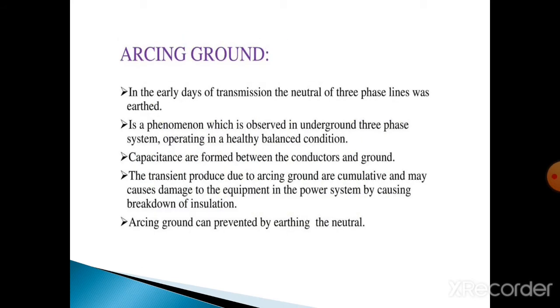Next one is arcing ground. Arcing ground is a very important thing. In this part, we have the neutral of any one of the systems, that means single phase or three phase system. If there is a failure in the neutral line, if the fault is increased, the over voltage also increases, so the system will be affected due to the transients. In this transient, the capacitance formed between the conductors and ground is very important. And next, this arcing ground can be prevented by earthing the neutral point.